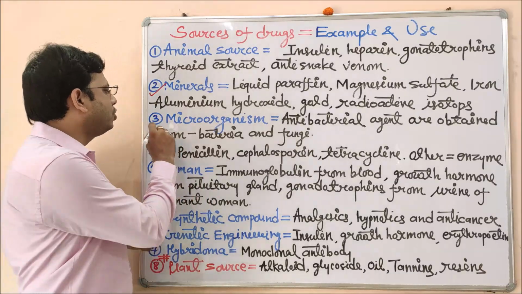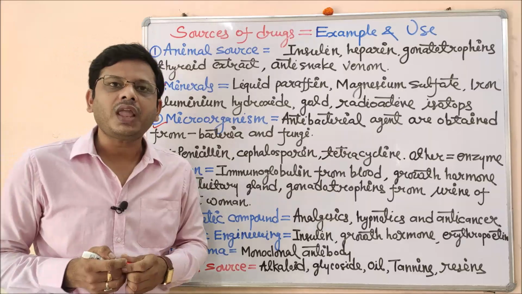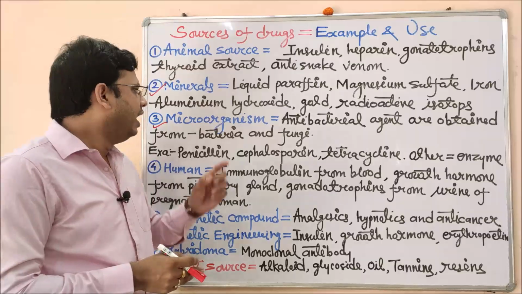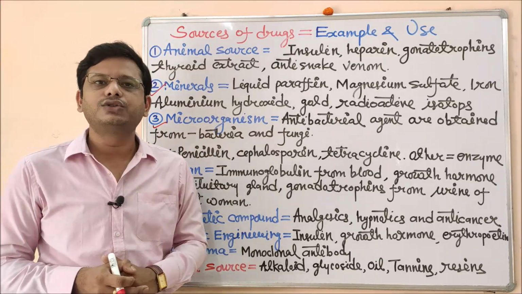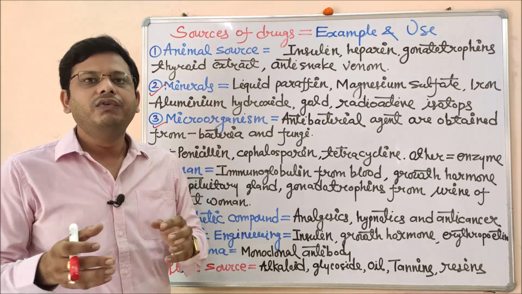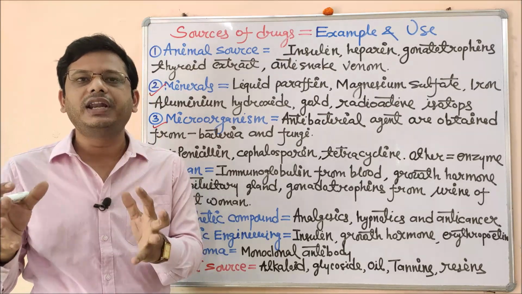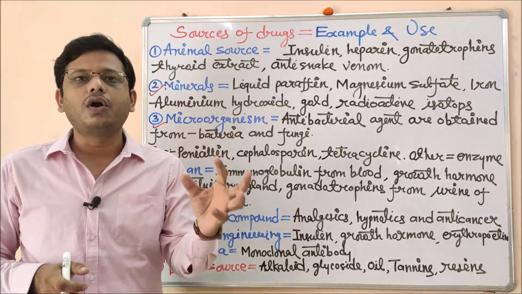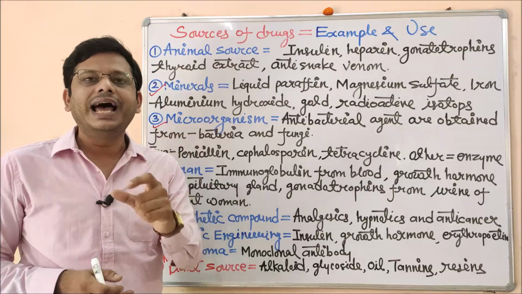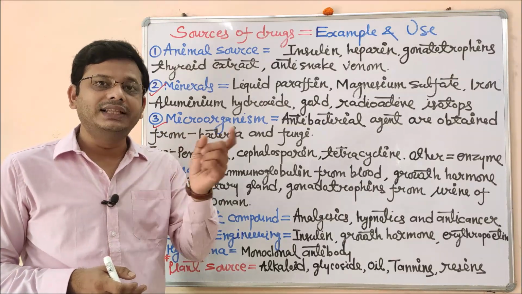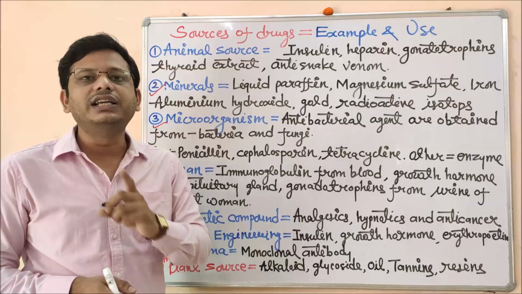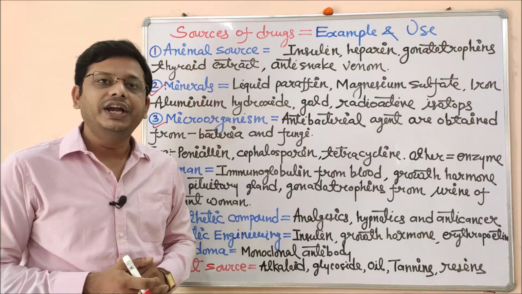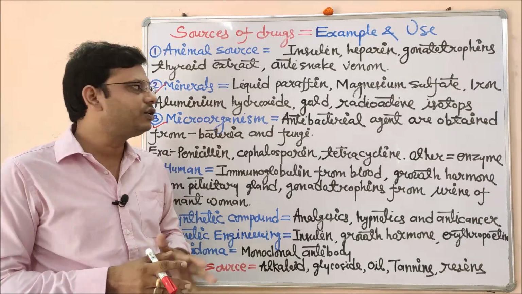Now coming to the next source of drug, that is microorganism. Very soon we are about to start microbiology on our main channel, Solution Pharmacy. For the source of microorganisms, there are many examples from your daily life. We use curd, and you know very well how curd is made. Curd is made from milk using a bacterium called lactobacillus. That lactobacillus converts milk into curd, and curd can be used as a digestive agent, used to prevent bloating and discomfort of the stomach. It helps digest food. That is why it is a source of drug.